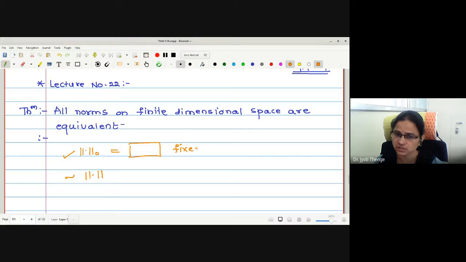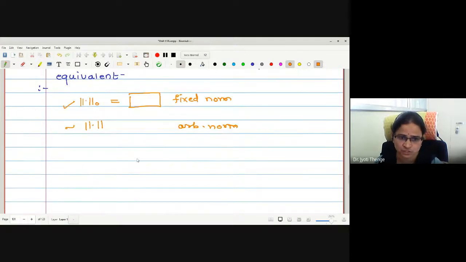See what I am saying? This is the fixed norm that we are going to define, and this is any arbitrary norm. Then what is the job? You just prove that this fixed norm, norm 0, is equivalent to an arbitrary norm. Now whatever the norm is, it is equivalent to norm 0.